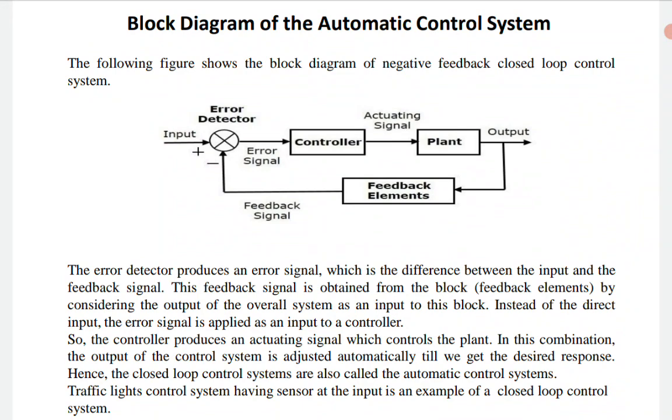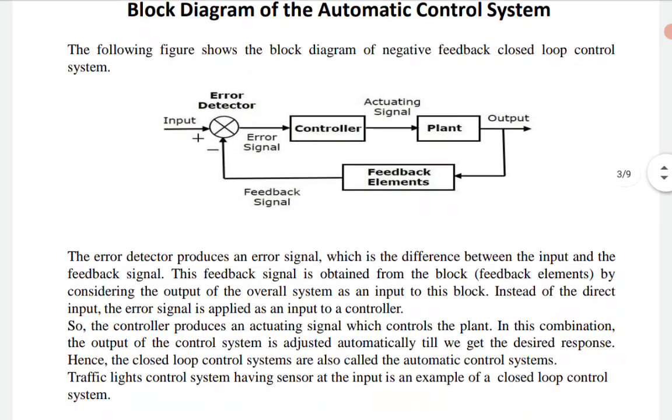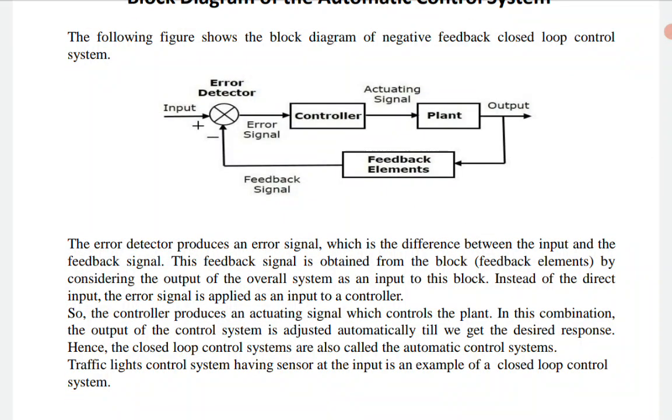Okay, now the controller produces an actuating signal. Just now I told you, the actuating signal controls the plant, and in this combination the output of the control system is adjusted automatically. That's why it is known as the automatic control system. The output of the control system is adjusted automatically till we get the desired response. Hence closed loop control systems are also called automatic control systems. Here, a traffic light control system having a sensor at the input is an example of a closed loop control system. See, that is another practical example.